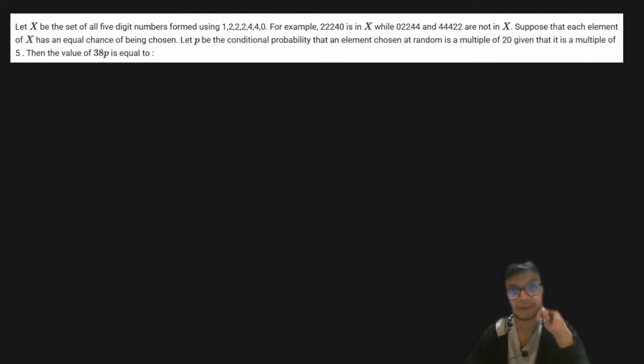Now it says that, for example, 22240 is in X, while 02244 is not in X, because that makes sense, it's not a 5-digit number. And 44422 is also not in X, because there are now 3 4s. It's very simple. Now let's say that suppose the elements in X have equal chances of being chosen.